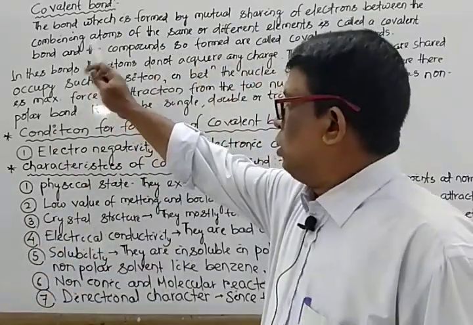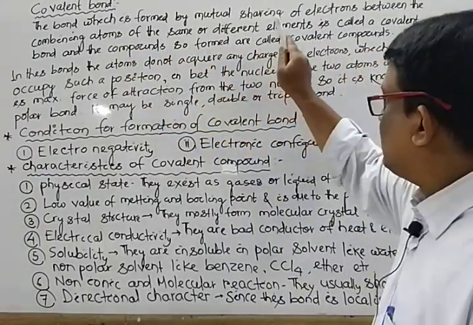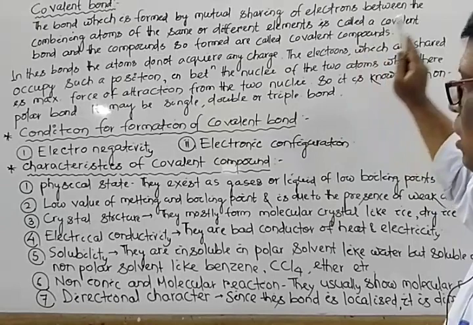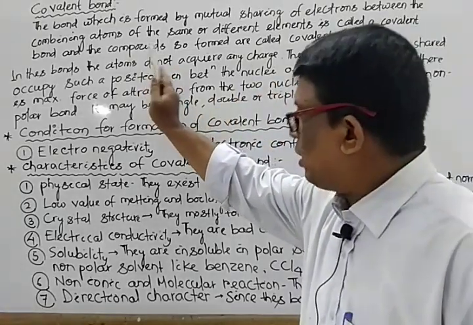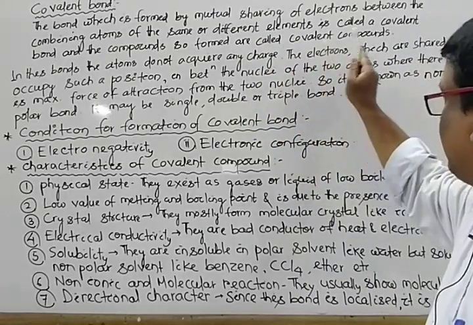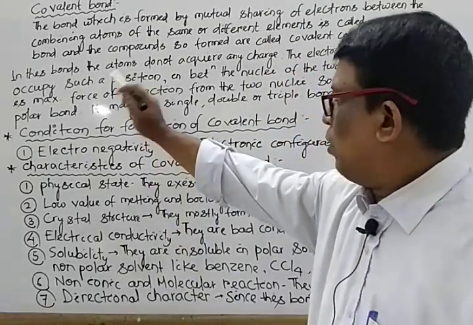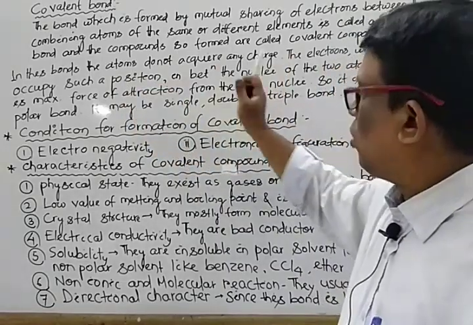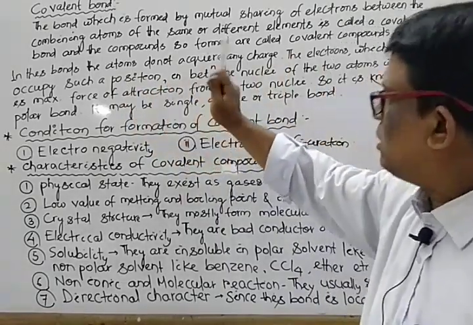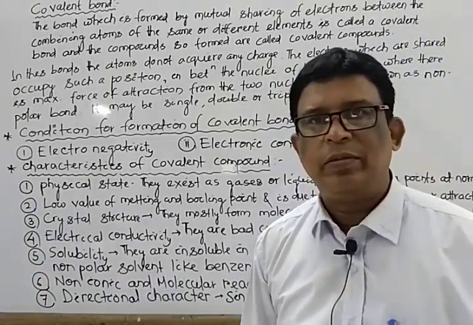Mark that. The bond which is formed by the mutual sharing of electrons between the combining atoms of the same or different element is known as a covalent bond. And the compound which is formed by this type of bond is known as a covalent compound. Mark that.